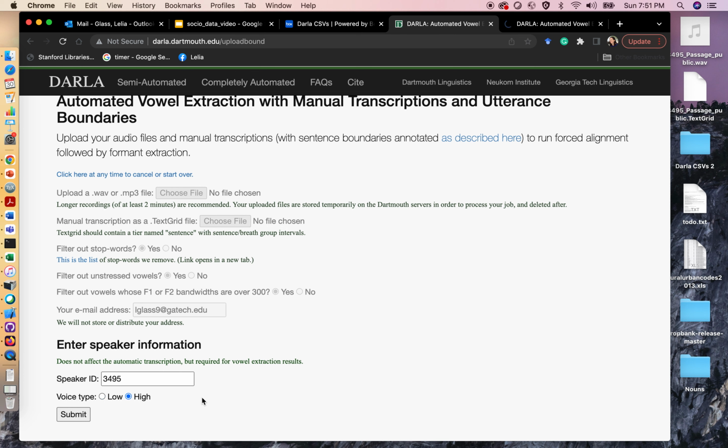And that's because the vowel measurements do better when they kind of know what pitch to expect. And a person's pitch is often related to their sex or gender. And this person is a woman, so I'm going to say that she has a high voice type. Then I will click submit.